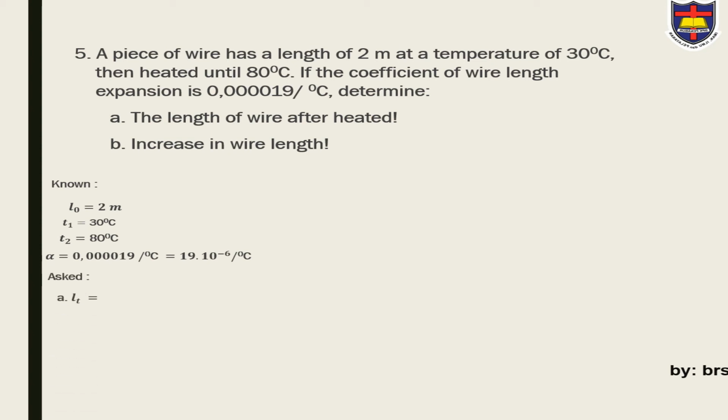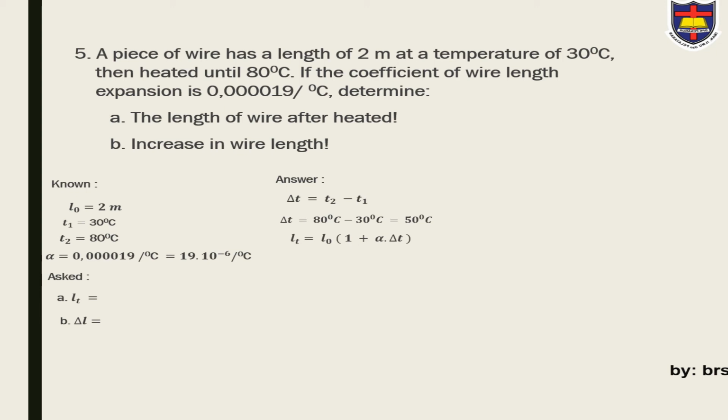As A, LT, and B, delta L. Based on the formula of LT, we can find delta T first. Delta T equals T2 minus T1, 80 degrees Celsius minus 30 degrees Celsius equals 50 degrees Celsius.